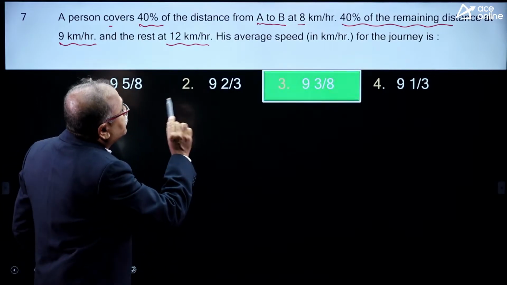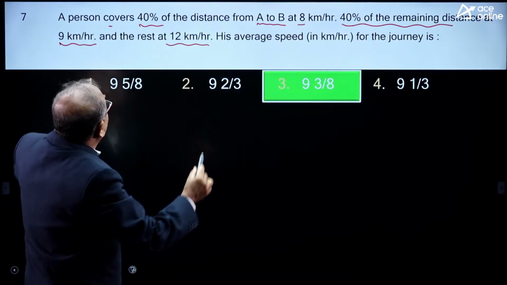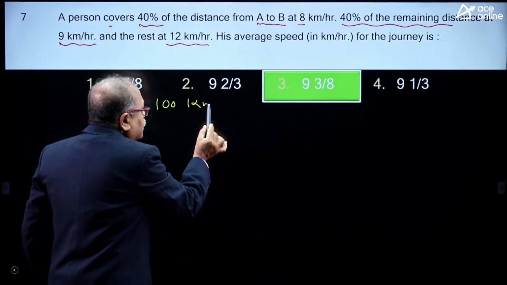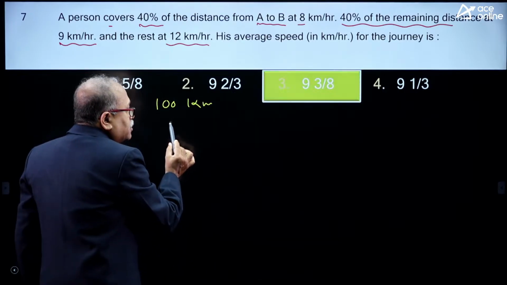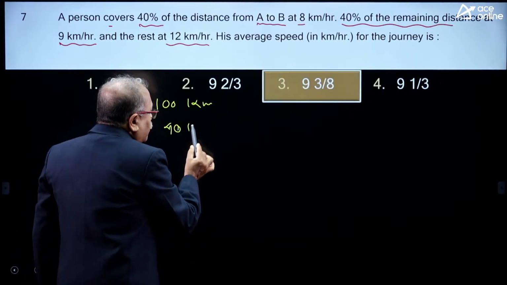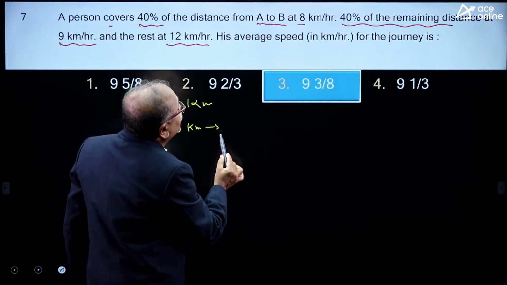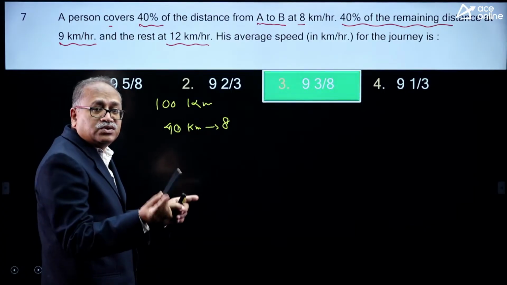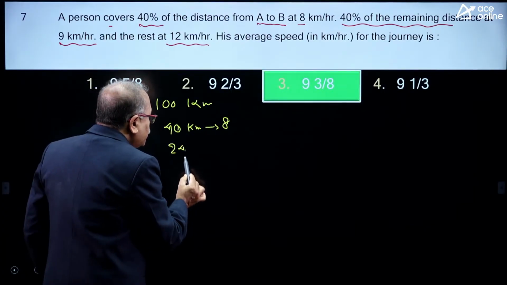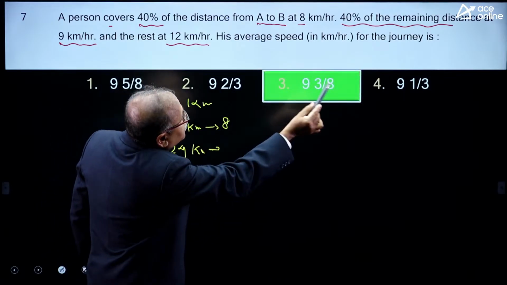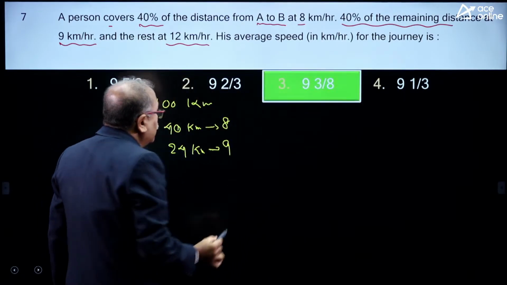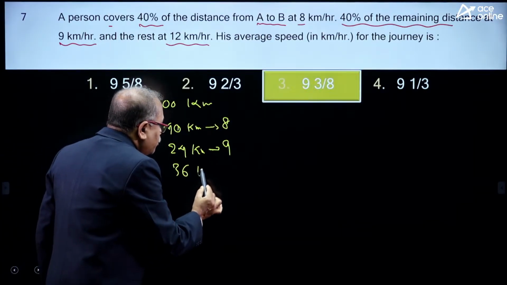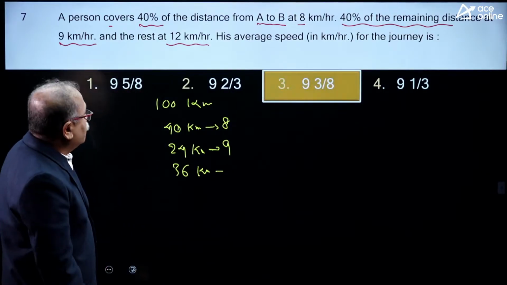Now I know 40%, so all are 40%, 40%, 40% of the remaining. So I will consider the total distance as 100 kilometers. So 40%, that means 40 kilometers he covers with a speed of 8 kilometers per hour. The 40% of the remaining is 60, so 6 4s are 24. So 24 kilometers he covers with a speed of 9 kilometers per hour, and the remaining, 100 minus 64, that comes to 36. So 36 kilometers he covers with a speed of 12 kilometers per hour.